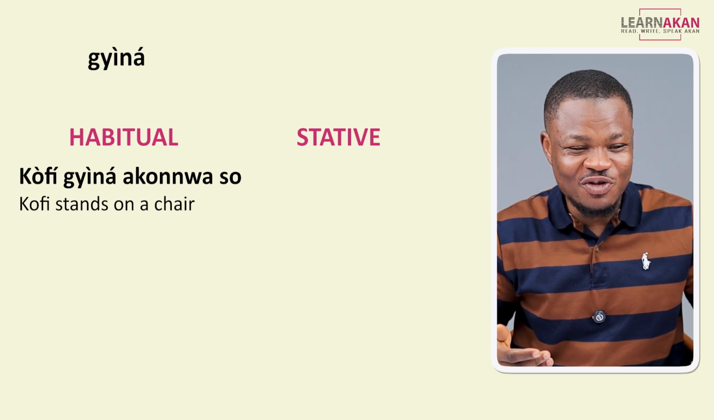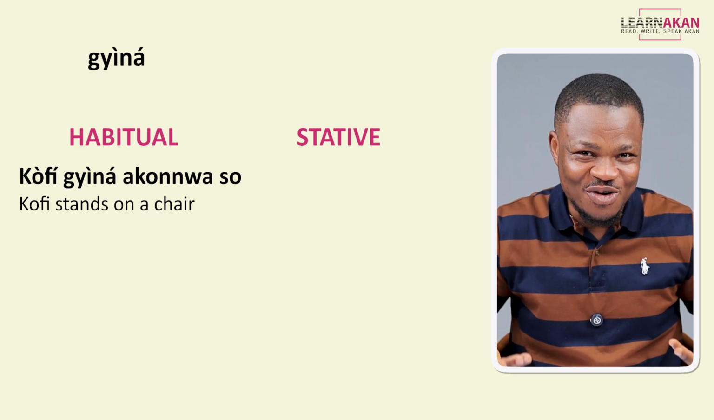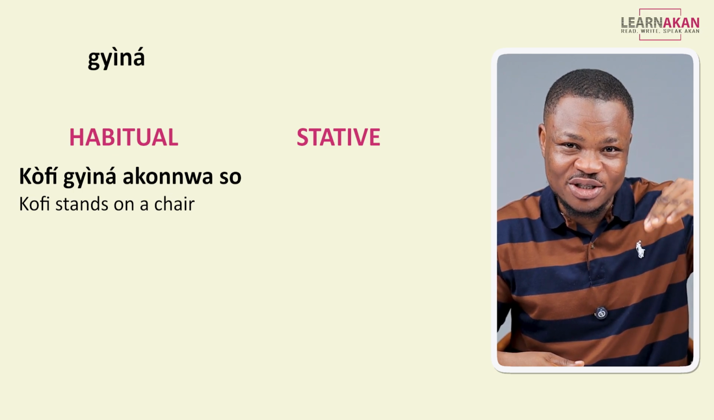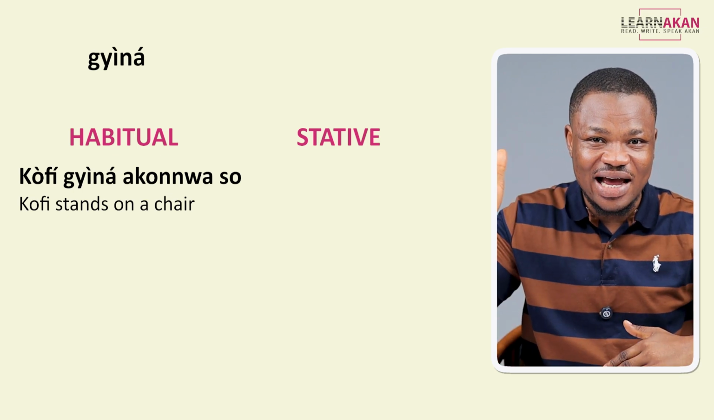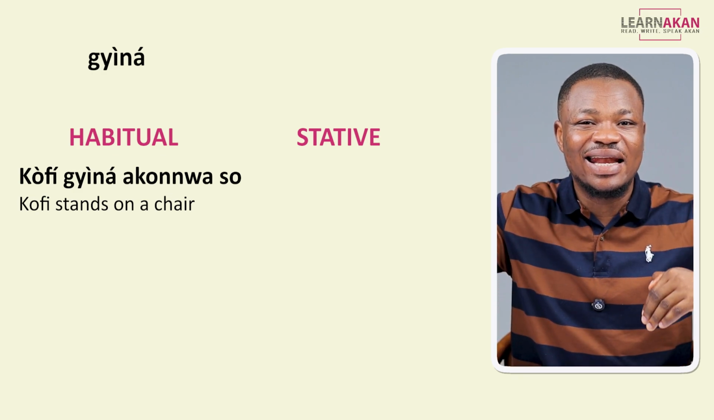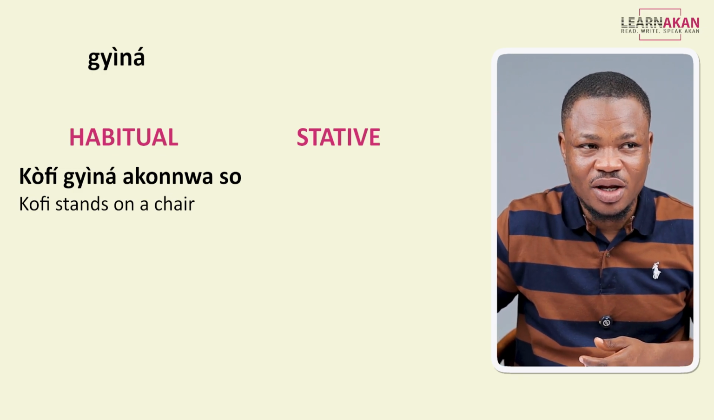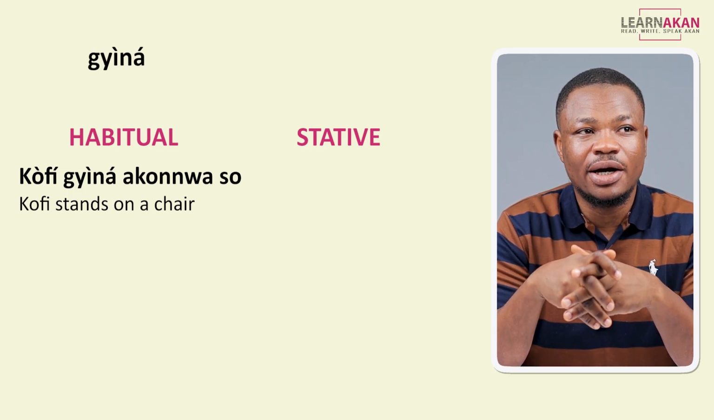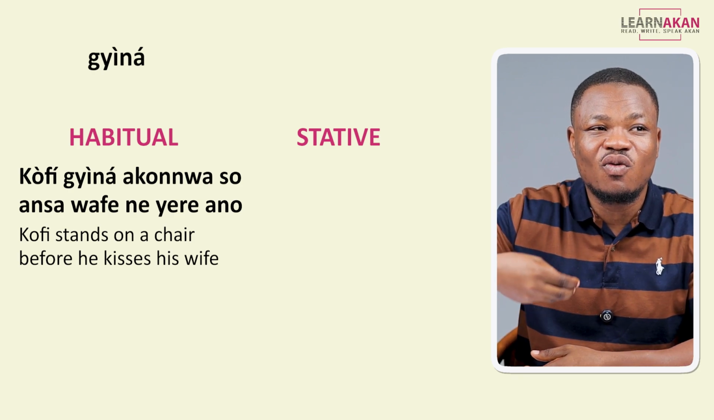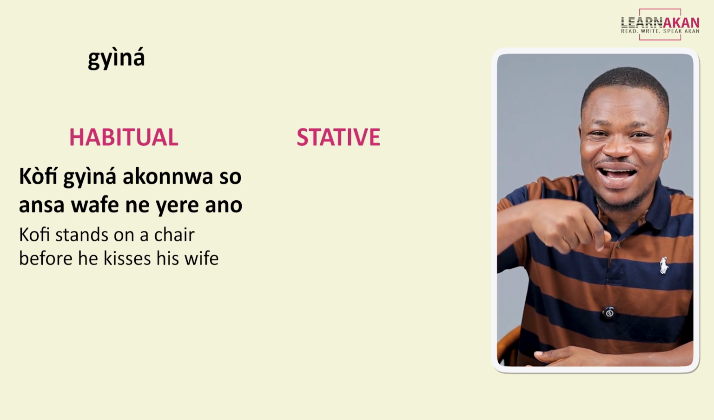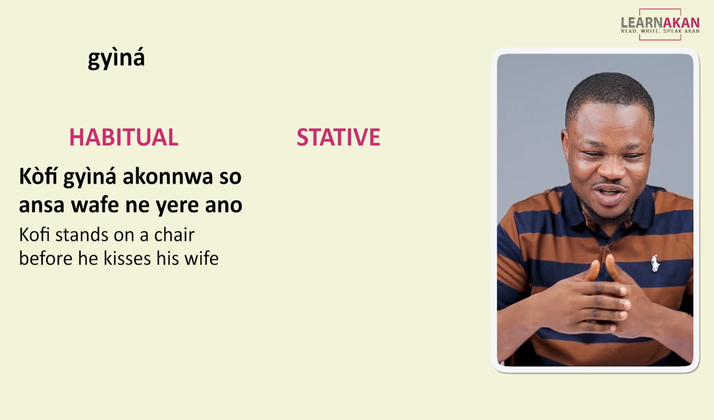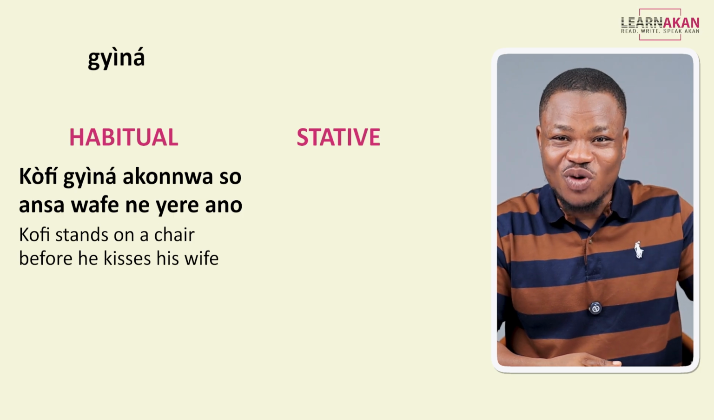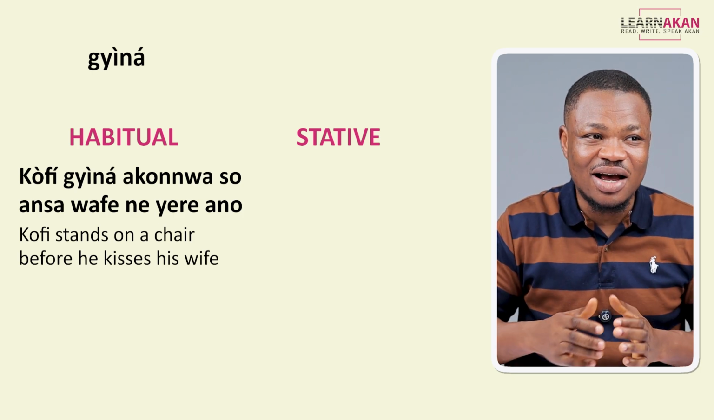Okay? Kofi ji na akonya so. As you can hear, the tone on the first syllable is low and that on the second syllable is high. So if I want to make this clearer, I can add something to the example. I can say Kofi ji na akonya so ansa wafe ne yere ano. Kofi stands on a chair before he kisses his wife.